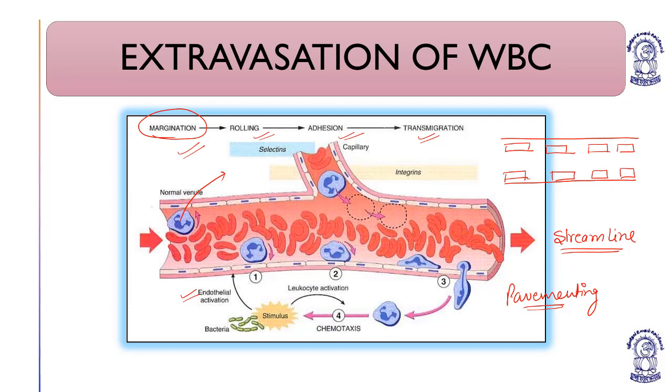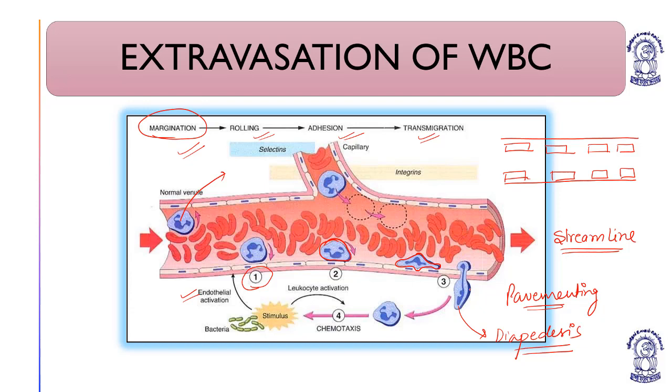These leukocytes adhere on the wall. The moment they get the stimulus, they get attached to the wall of blood vessels, and you can see the WBCs showing amoeboid movement and squeezing out from the blood vessels. This is known as what? Diapedesis.